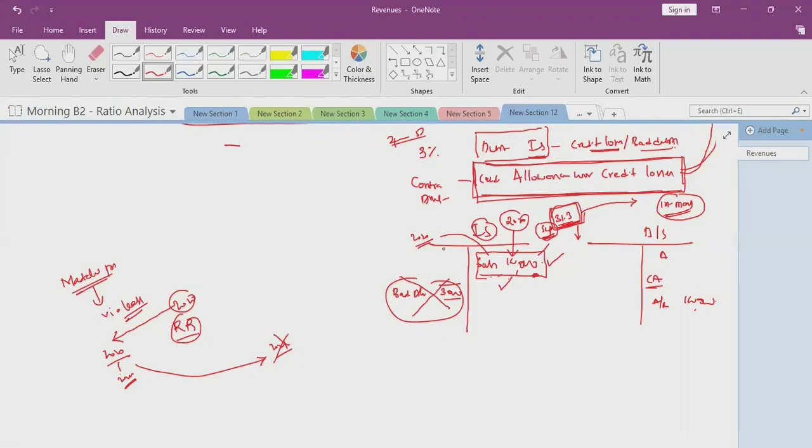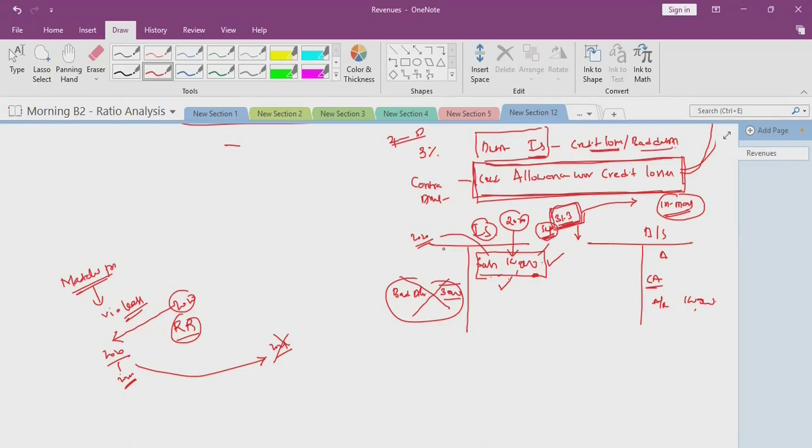But the generally accepted accounting principle says, this is a general observation, that if there is a credit sale, definitely some minimum percentage of that total sales will become bad debts. That is a definite sign.